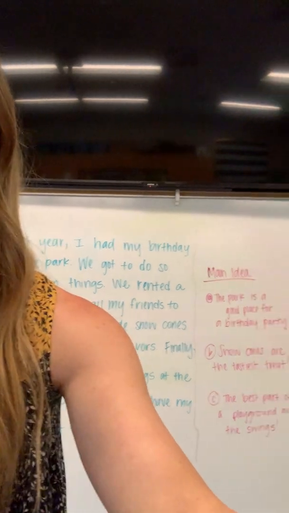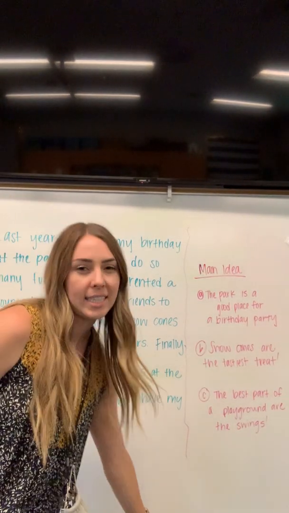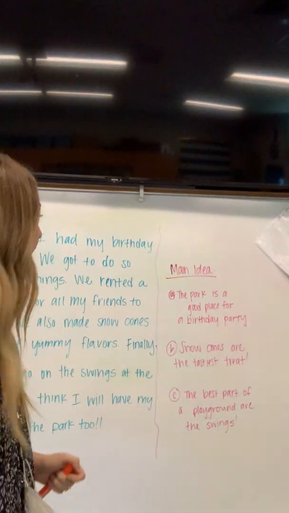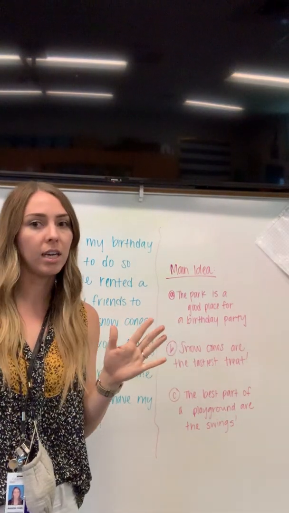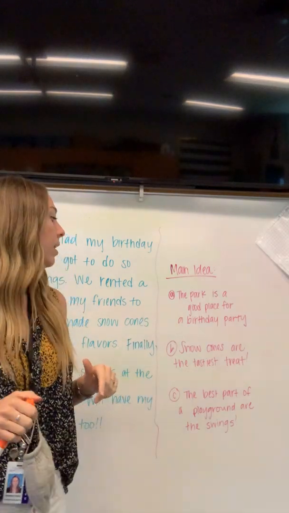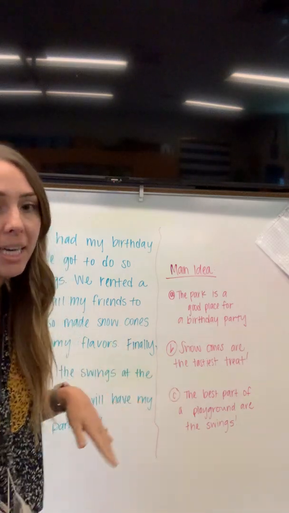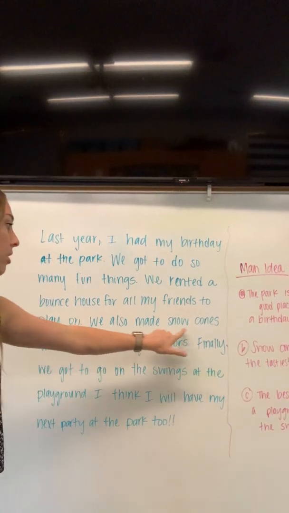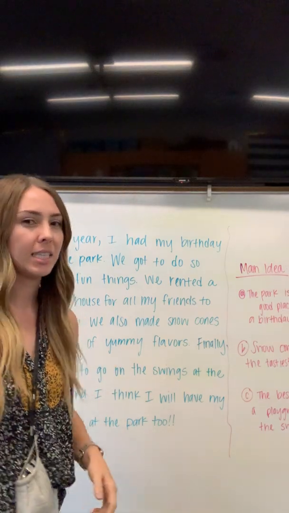I'm going to twist you guys just a little bit so we can see the main idea options as well. What do you guys think the main idea of this passage is? Actually, I don't know if you can see that super well. A says, the park is a good place for a birthday party. That sounds pretty good, but I'm a good test taker, so I'm going to read all the options before I make my decision. B says, snow cones are the tastiest treat. Well, I agree, but I don't know if it's the main idea of the text. It did talk about snow cones right here, but there was only one sentence about snow cones, so I don't think that's the main idea.